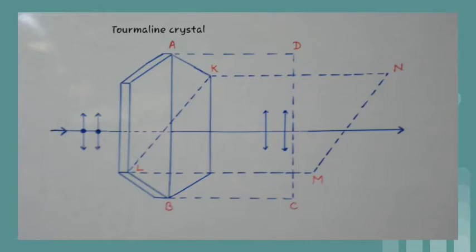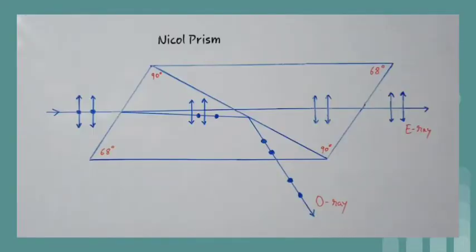Another Polaroid is the Nicol prism, which consists of two calcite crystals cut at an angle of 68 degrees with its principal axis, and their faces are joined by a glue called Canada balsam. The refractive index of Canada balsam is 1.55. When an unpolarized beam of light passes through a calcite crystal, it breaks up into two rays, ordinary ray and extraordinary ray.